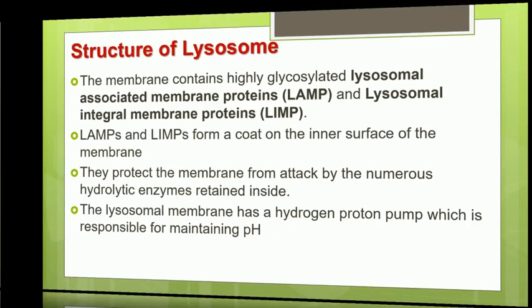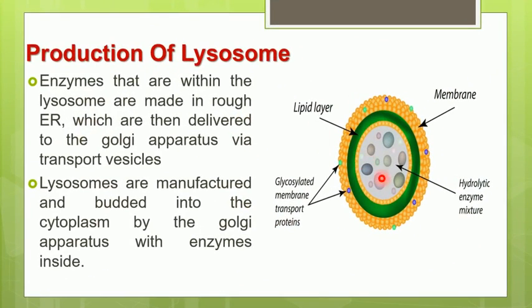Now, the enzymes situated in the lysosome are breakdown enzymes, so they could easily break down the membrane of the lysosome, right? But that does not happen because these glycosylated membrane proteins prevent the breakdown of this unit membrane.